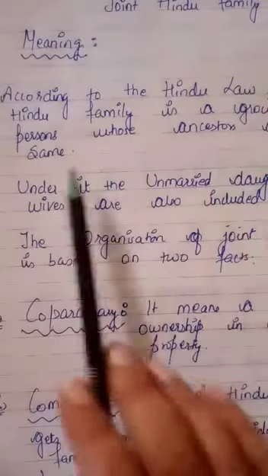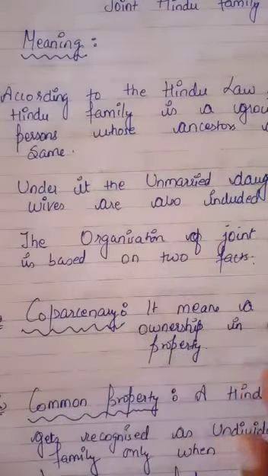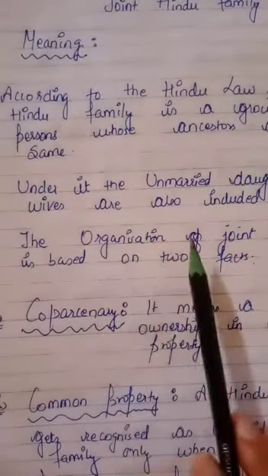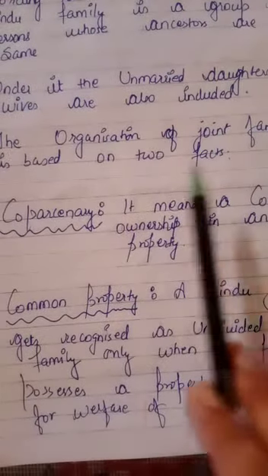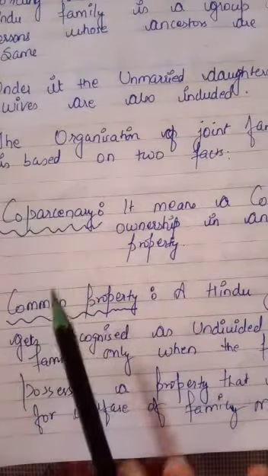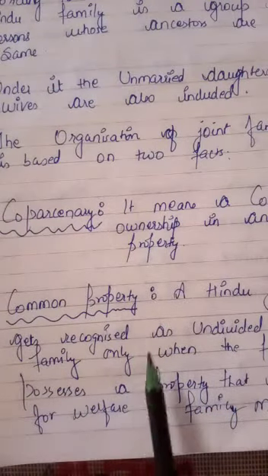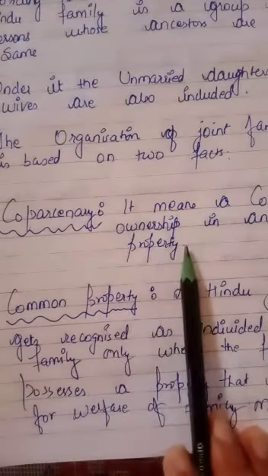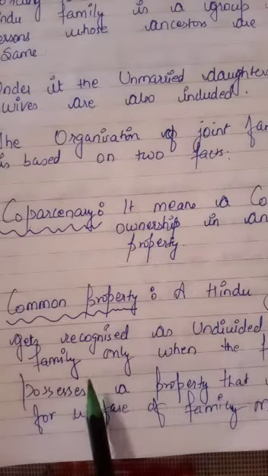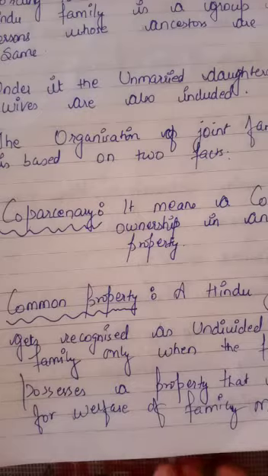According to Hindu law, Joint Hindu family is a group of persons whose ancestors are the same. And under it, unmarried daughters and wives are also included. The organization is based on two facts, co-partnery and common property. Means ownership in common property, and there should be a property which is used for the benefit of the family.